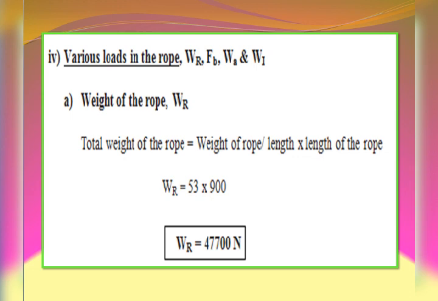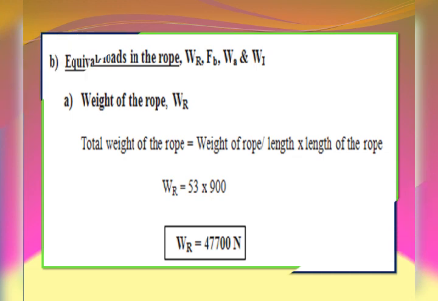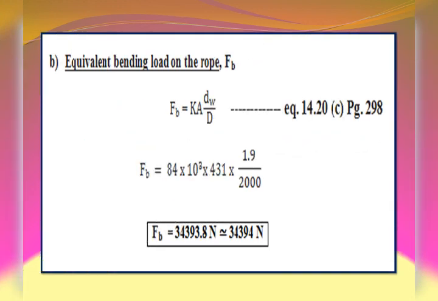So W suffix R is equal to weight of rope per length, which in this problem is given as 53 Newton per meter, into length of the rope, 900. So we get total weight of the rope WR equal to 47,700 Newton or 47.7 kilo Newton.